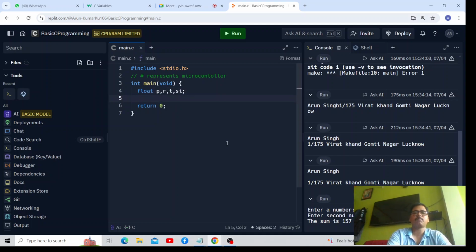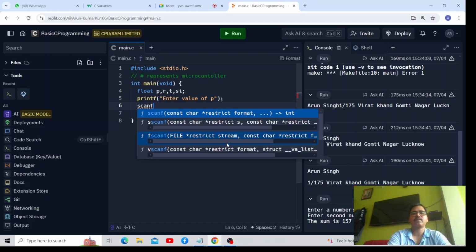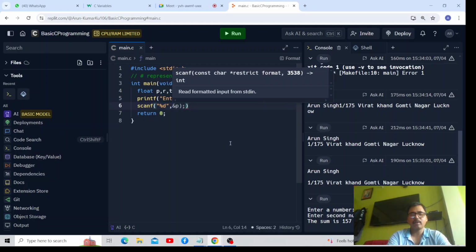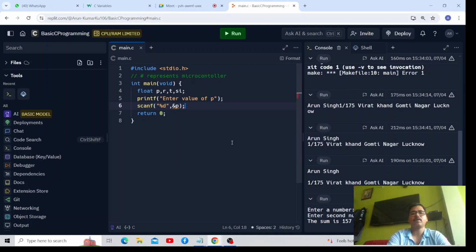Here we can display this message, printf enter value of p. So that is scanf. Here you can write p, the first number I have entered.